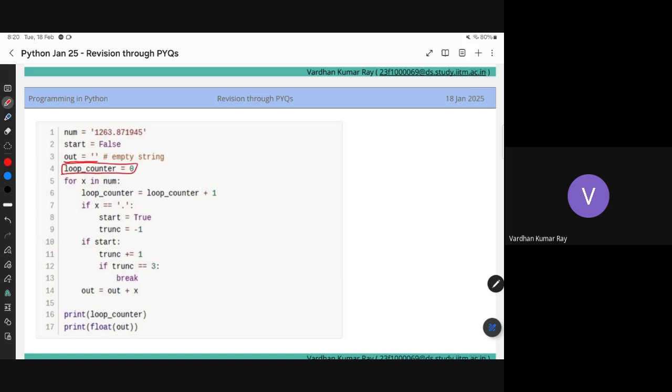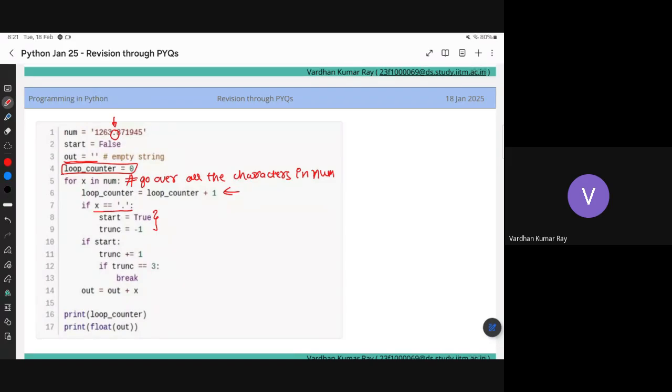The name suggests something. So my for loop will just go over all the characters in the string now, right? And as you can see, we will keep on updating the loop counter. Doesn't matter right now. We will see later what it counts actually. If the current character is a dot, which is this, there is only one dot in this string, right? It will make the status true. This trunk is some kind of a pointer pointing to -1.